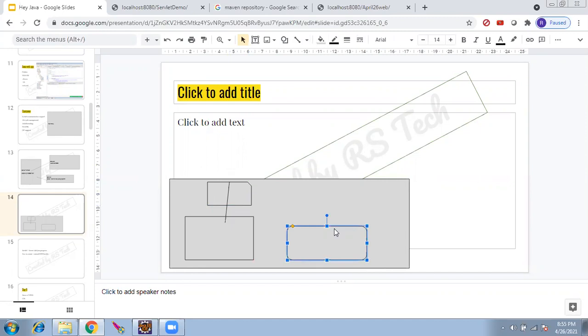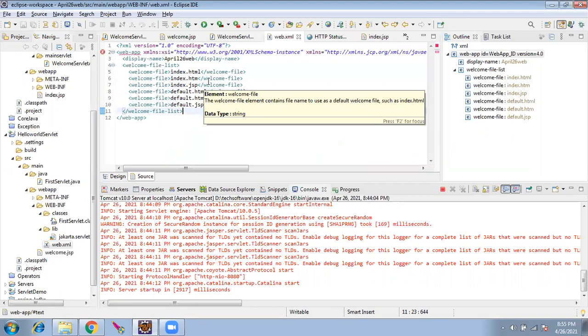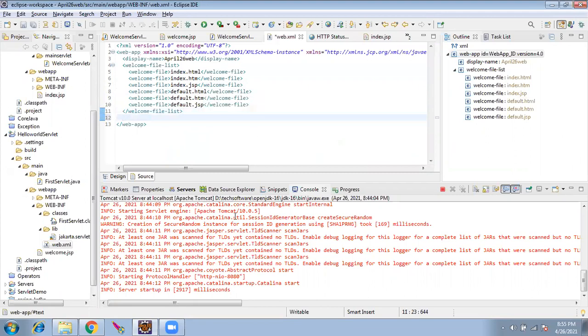Does the web.xml know that there is a program like this? No, it doesn't know. You have to tell here explicitly what are the things which are available.